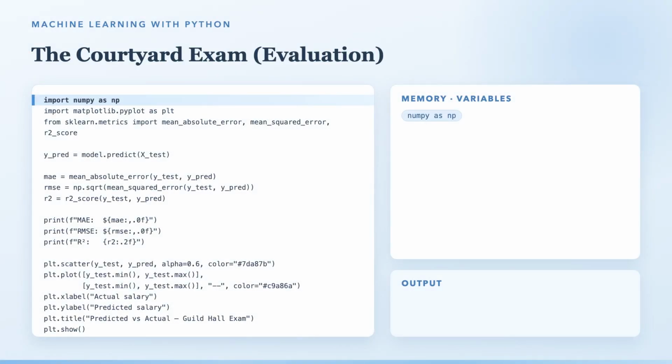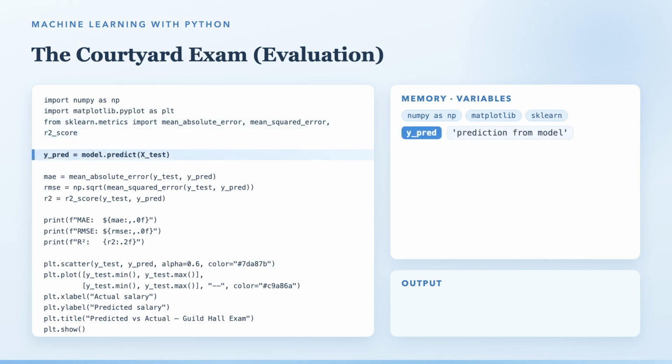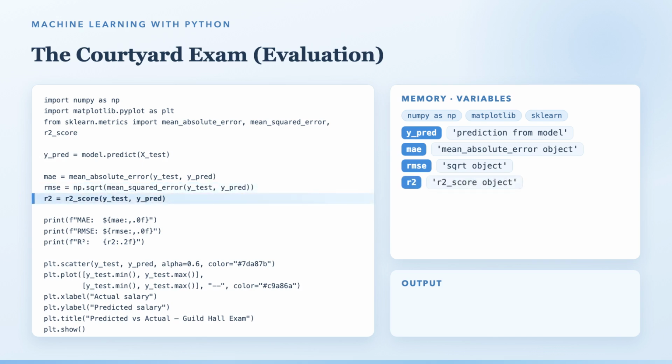Now, the exam. The 100 cards the model has never seen come back through the gate. We predict a salary for each one, and measure the little threads between guess and truth. The mean absolute error: on average, we're off by about $4,300. For salaries near $85,000, that's a gentle miss. Our MSE is similar, but it listens harder to the big mistakes: 5,900, and R squared, 0.91. Our threads explain 91% of the salary story. The rest, life's quiet randomness.